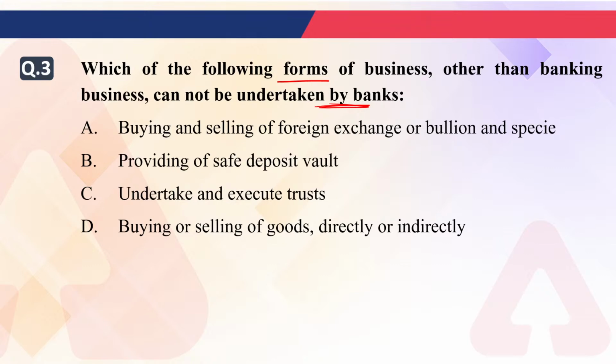Second is providing of safe deposit vault. Third is undertaking and executing trusts. Fourth is buying or selling of goods directly or indirectly. So which of the following cannot be undertaken by the banks? A, B, C or D? Very good. Everyone is saying the right answer is D option, correct. So buying or selling of goods directly or indirectly is not a function of a bank. Okay, so the right answer will be D.